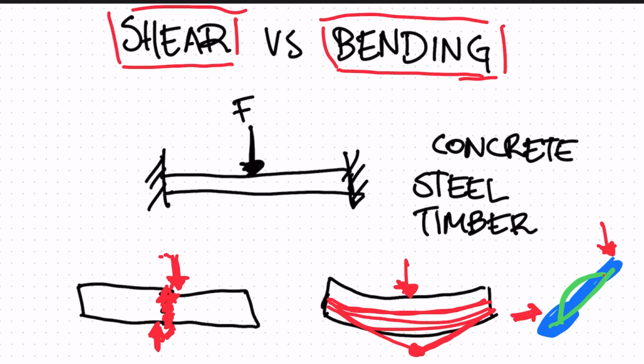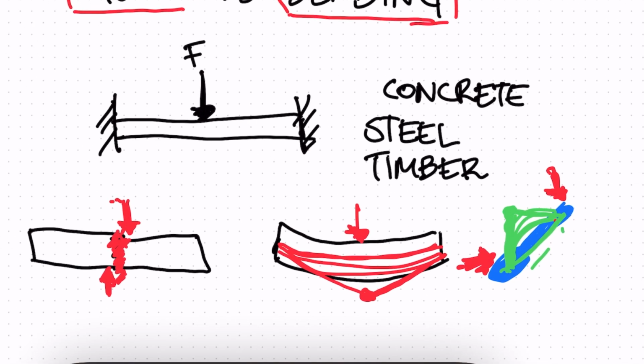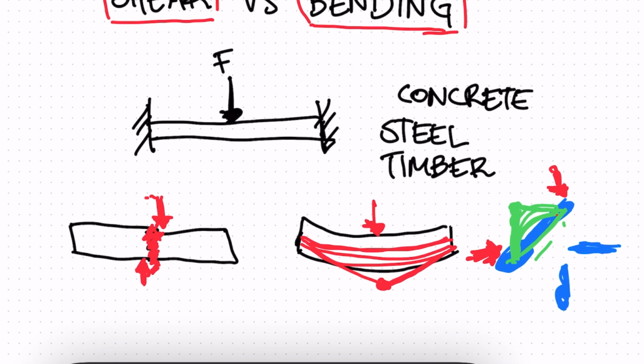But if you continue to put more and more force here, it will bend, and then it will reach a point where it will no longer recover its original shape. It's going to bend until it fails, right? And if you keep bending it, it's eventually going to snap or break, and you'll have two parts of the spoon. So these are the two ways that we're going to look at that the beam can fail.